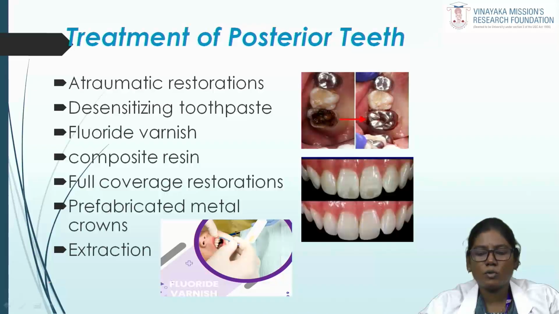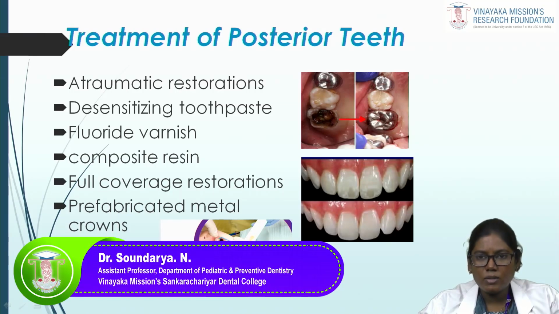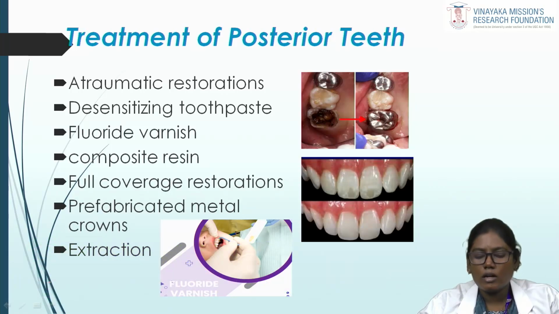Then moving on to the treatment of posterior teeth, the treatment options include atraumatic restoration. We can advise desensitizing toothpaste, and we can also implement fluoride varnish and composite resin restoration if it is involving post-eruptive enamel breakdown. Then we can go for intracoronal and extracoronal restorations, full coverage restorations, and prefabricated metal crowns. Finally, if the tooth is found to be grossly destructed or untreatable, then extraction is the last option.